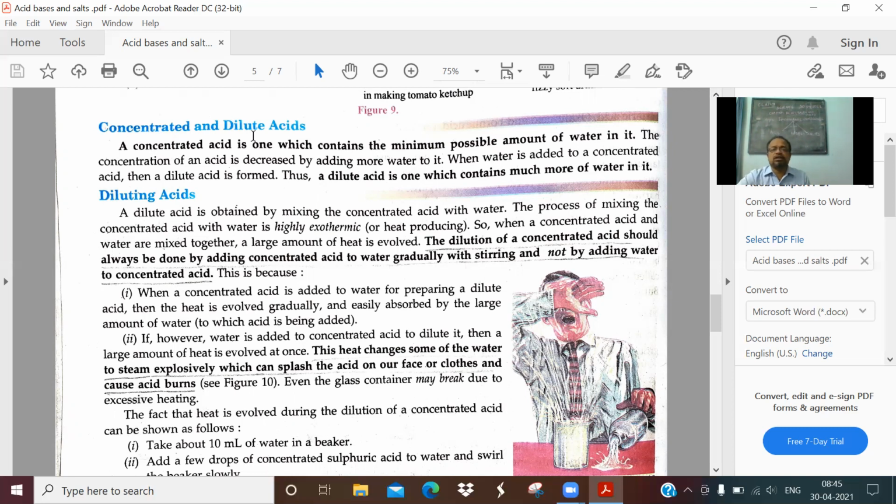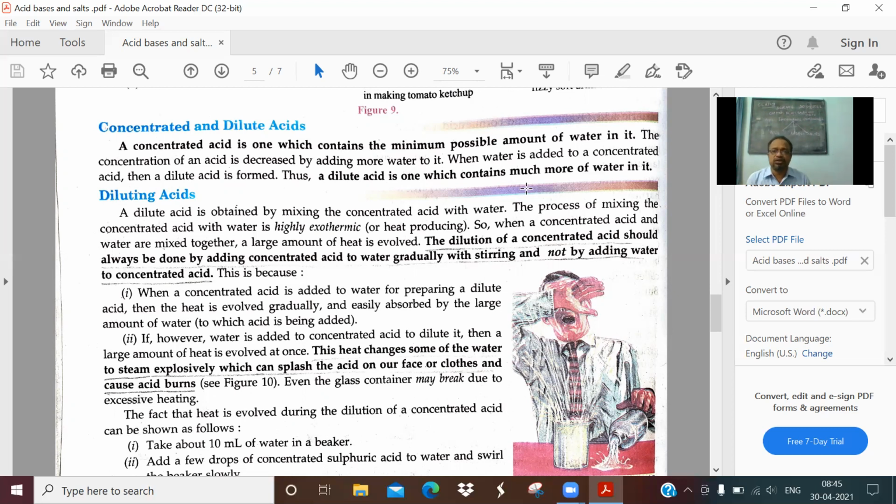A concentrated acid is one which contains the minimum possible amount of water in it, and the concentration of an acid is decreased by adding water into it. Actually, the concentration of acid has to be decreased, because you don't require completely pure acid all the time. When water is added to concentrated acid, it forms dilute acid, which contains water as an ingredient.